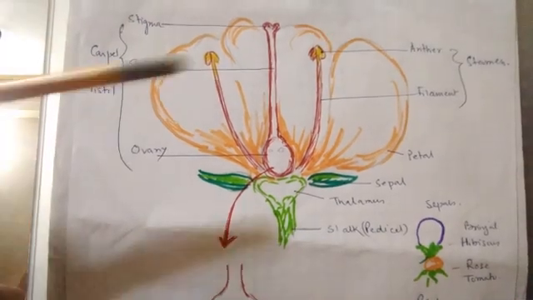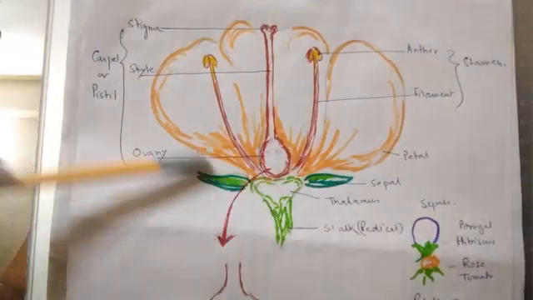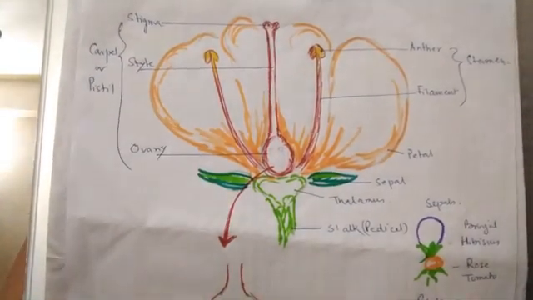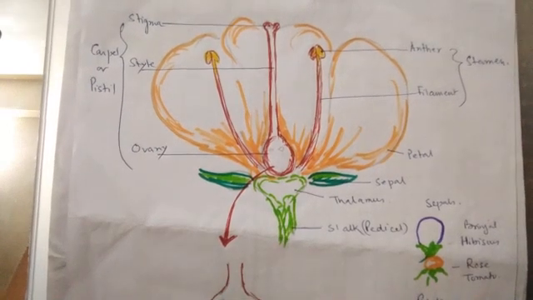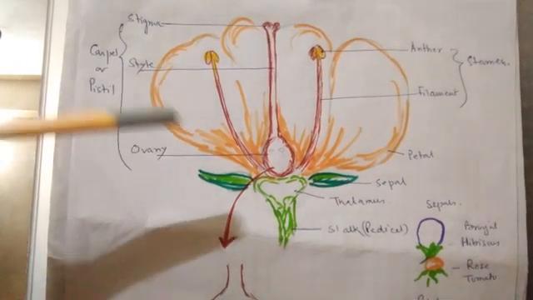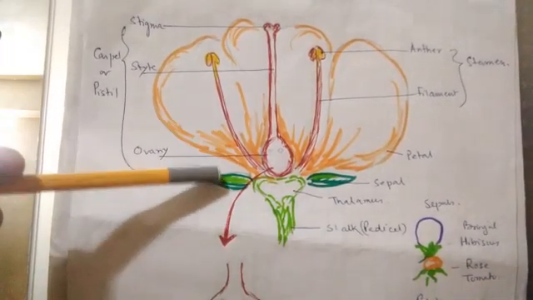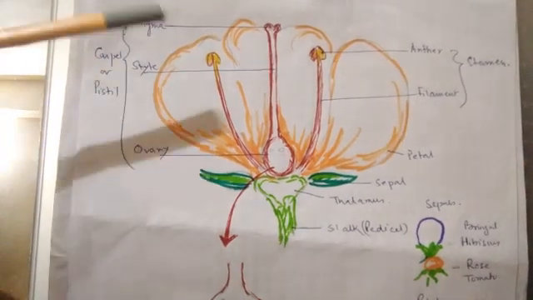Clear? So what is a flower? It represents the reproductive part of the plant. But these sepals and petals are not directly associated with reproduction. They have other functions related to reproduction. Clear? So they are the non-reproductive whorls of the flower.